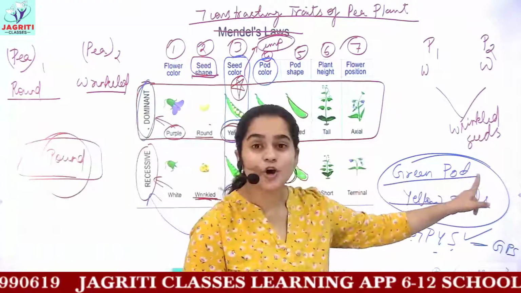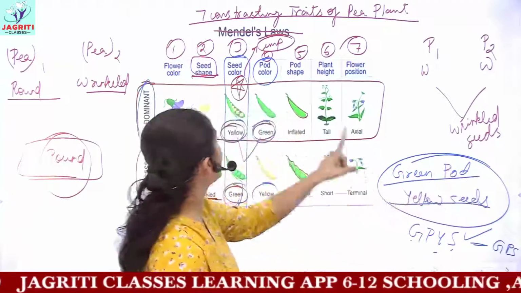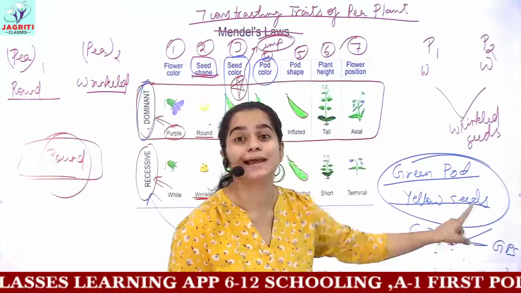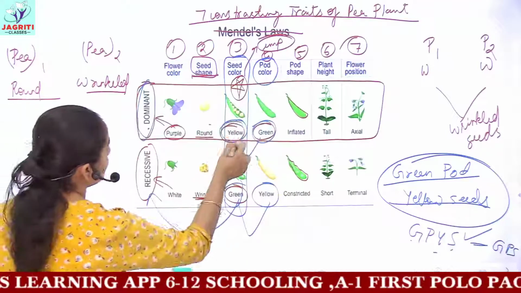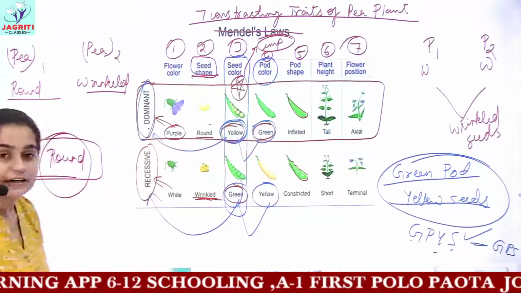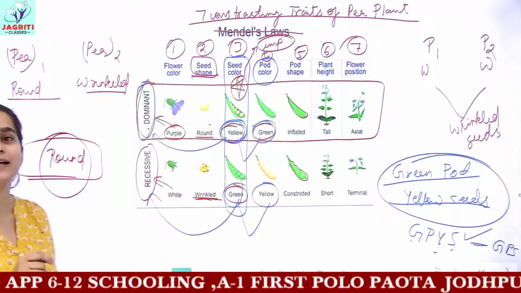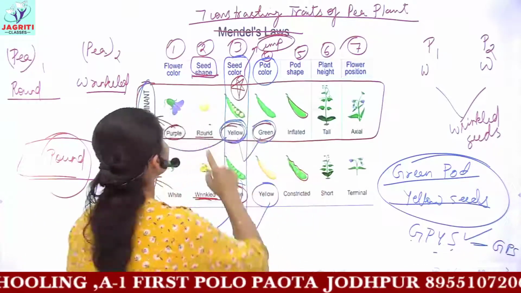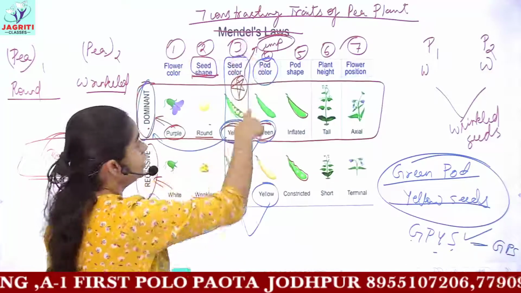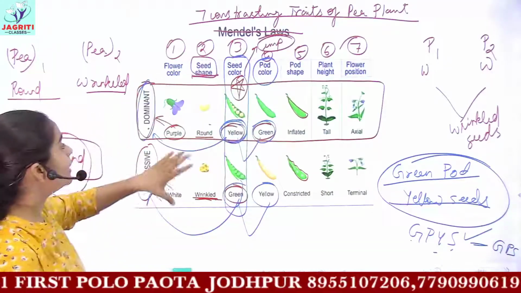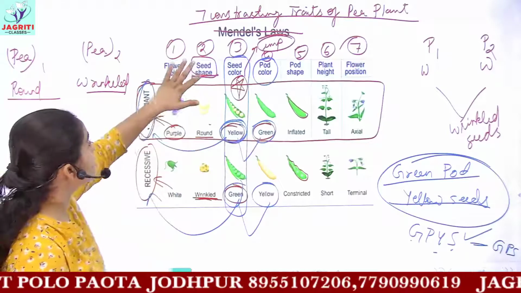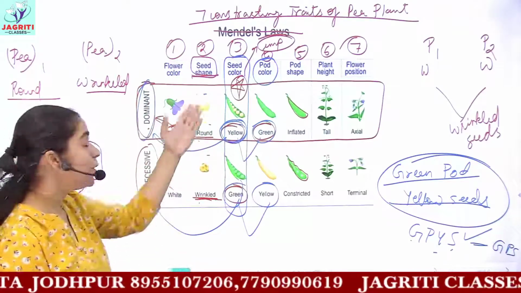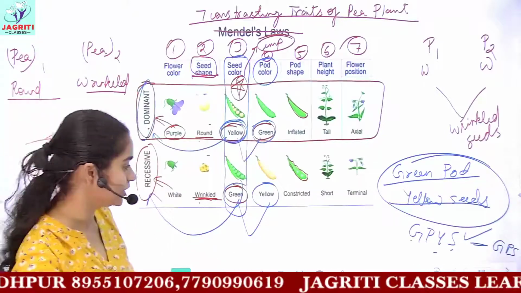Green pod is dominant. Green pod means the color of the pod, so if the pod color is green, then it is dominant. And yellow seeds, YS: if you have yellow seeds, then these are dominant. So you have to remember what the dominant traits and the recessive traits are. You can see you have 7 contrasting traits. Contrasting means these are opposite to each other. That is, for seed shape, the first is round and the next is wrinkled. So round and wrinkled are opposite of each other.